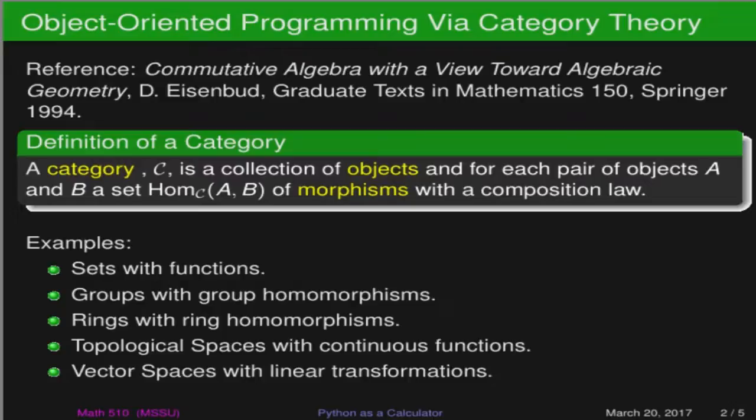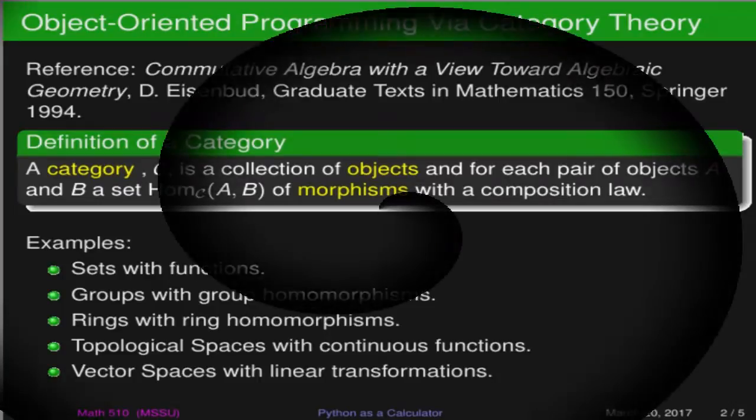And the last one that we'll give here, not nearly an exhaustive list: vector spaces with linear transformations. So we have the objects that we're dealing with, and then the kinds of functions on those objects that actually preserve the properties of the objects. And the functions that we have are allowed to operate on the objects themselves.